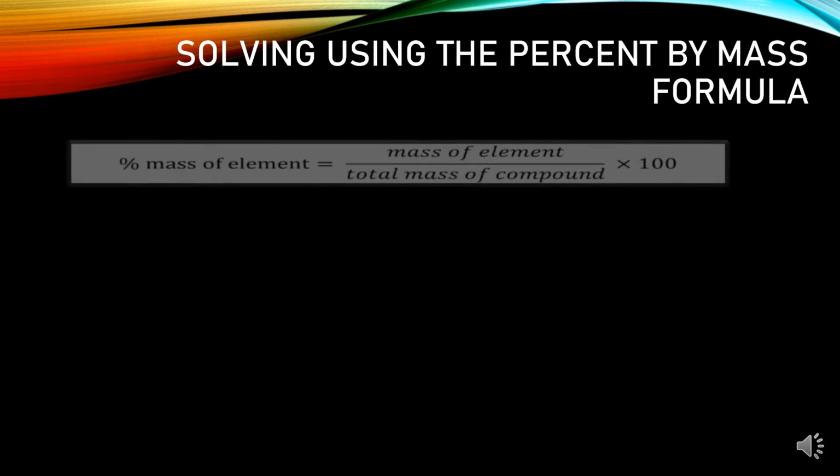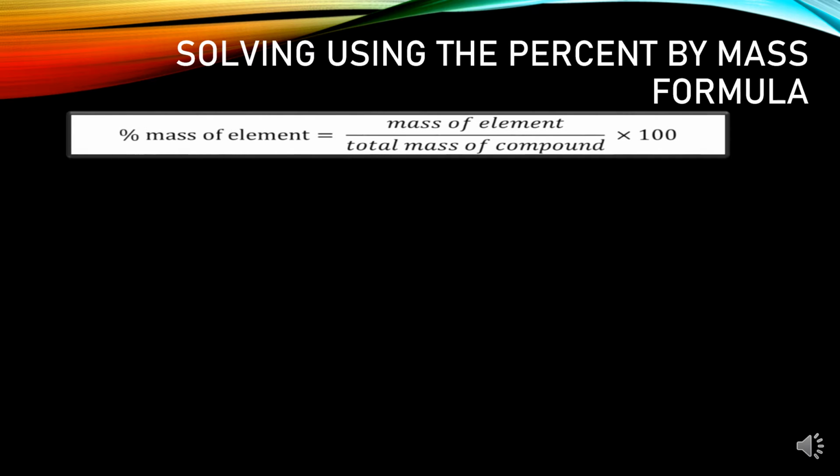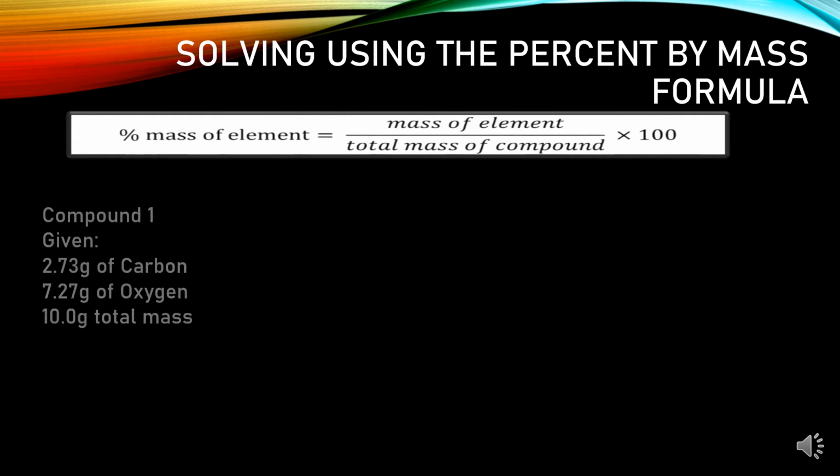Solving using the percent by mass formula. Remember, percent mass of element is equal to mass of element over the total mass of compound times 100.